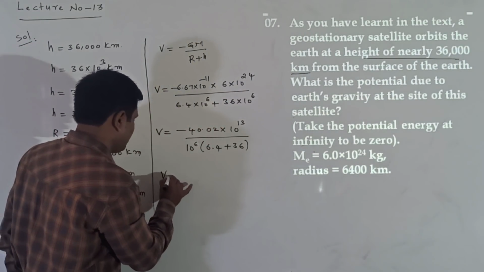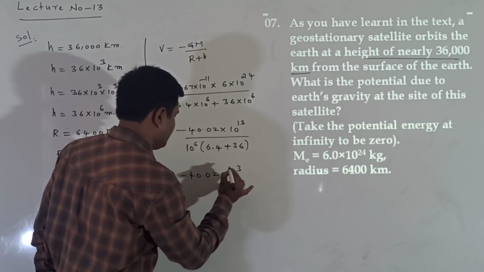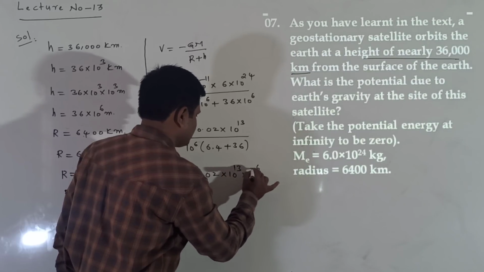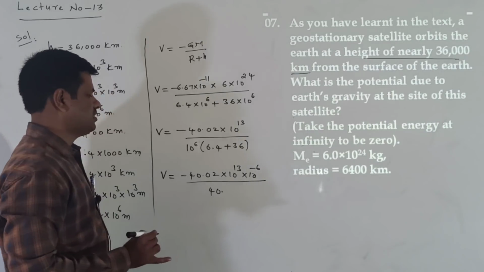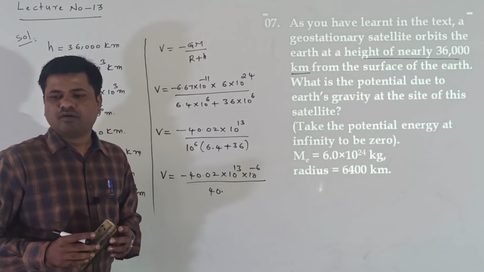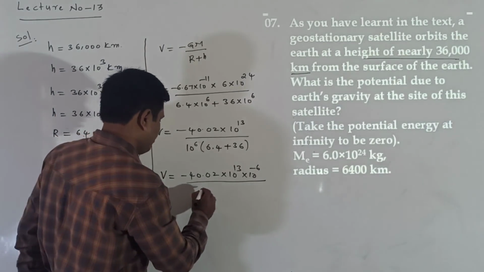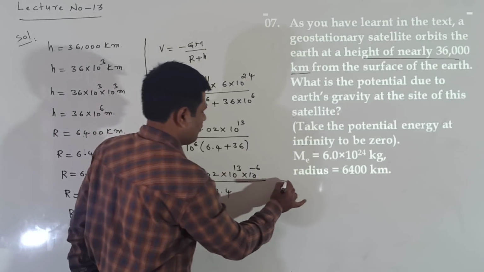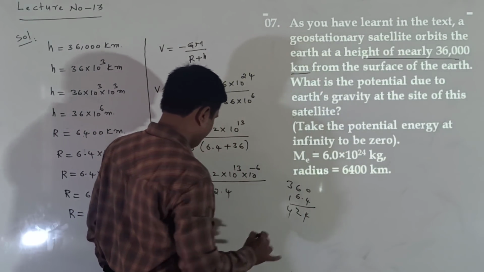So this value V equal to 40.02 into 10 power of 13, and taking 10 power of 6 to the numerator as 10 power of minus 6, by 42.4. Here 36 plus 6.4 means 42.4.